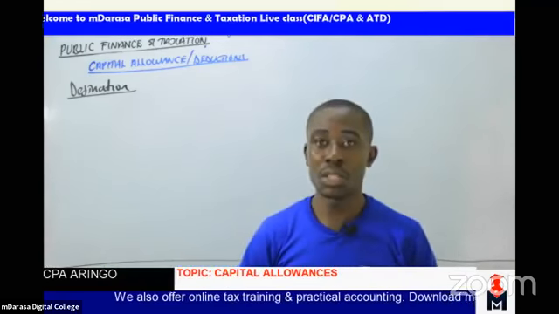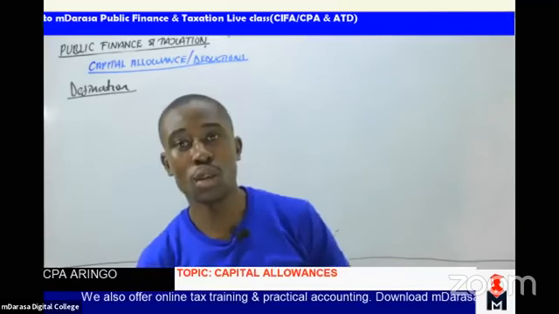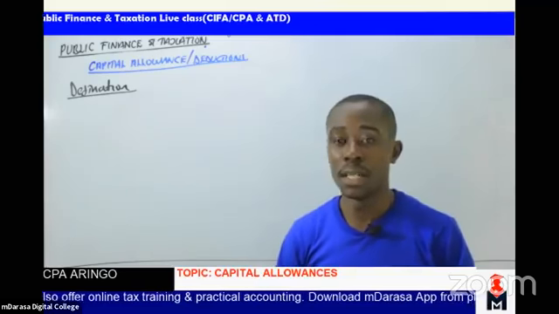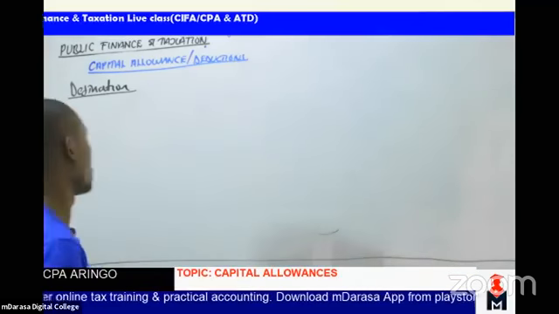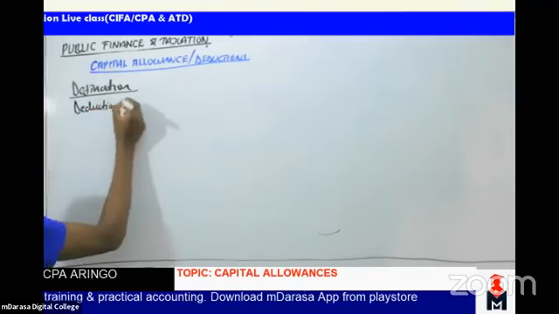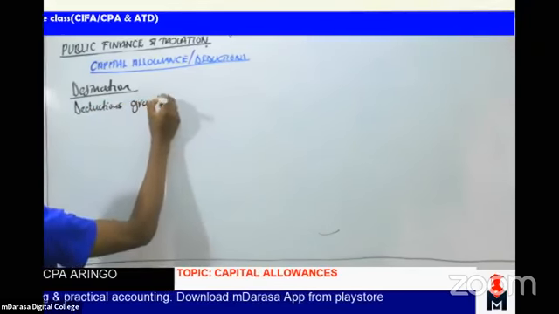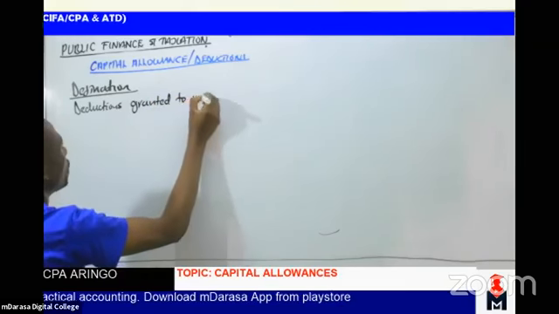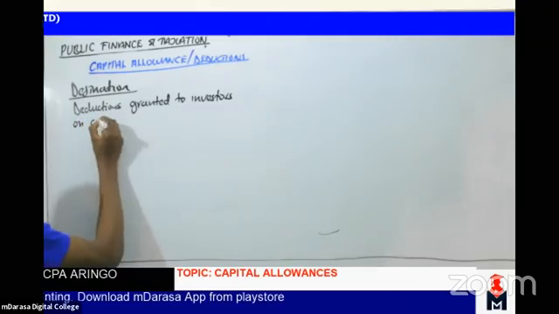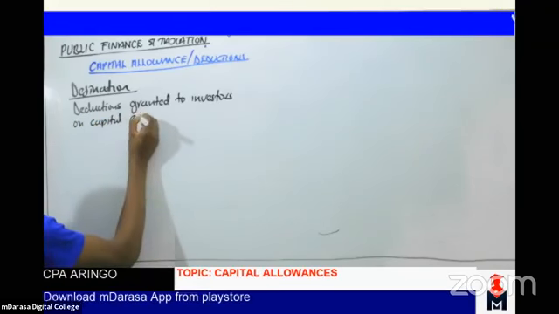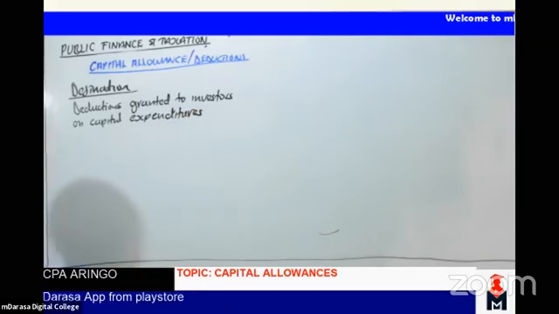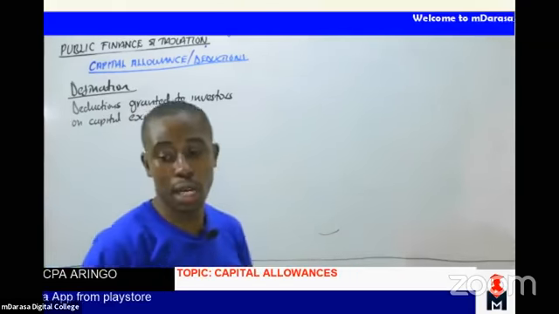So maybe a good student will ask, Mwalimu, whenever you're talking of capital allowances, in a simple definition, what can you say capital allowance is? We normally say that capital allowances are deductions granted to investors on capital expenditures.